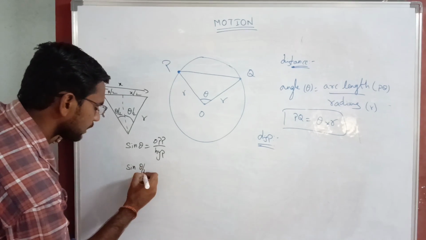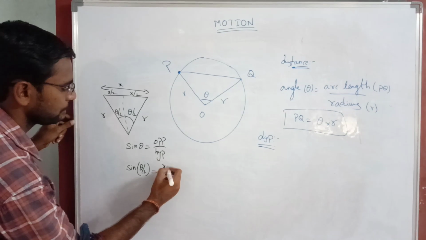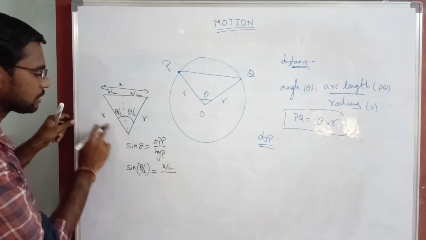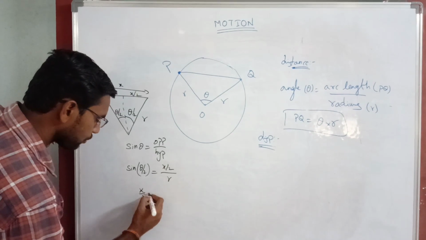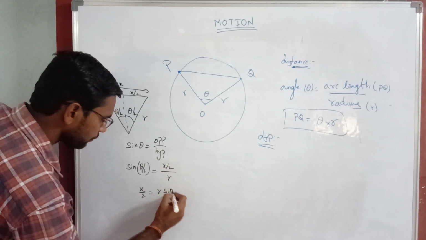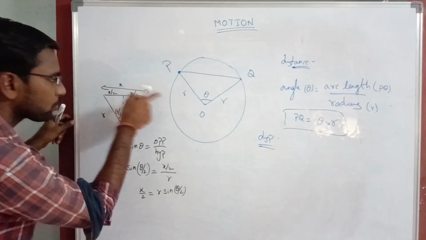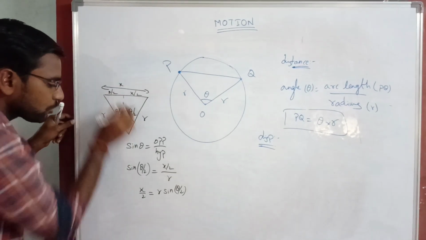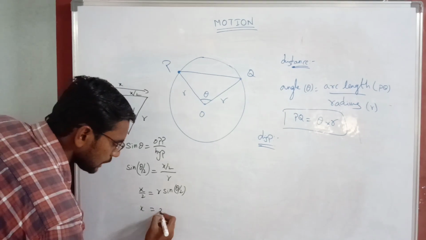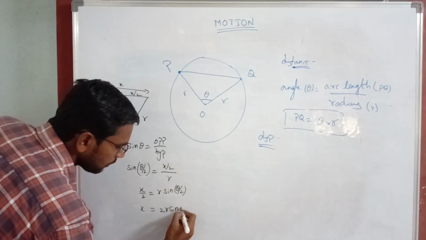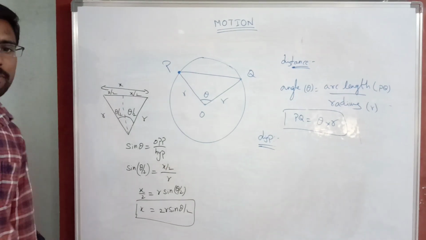So sin theta by 2 equals opposite side x by 2 by hypotenuse r. So I am taking r this side. So x by 2 equals r into sine of theta by 2. I want x only, no, total distance I required. X by 2 is r sine theta by 2. Total, I want x only. So x equals 2r sine theta by 2. This is the formula to find the displacement.